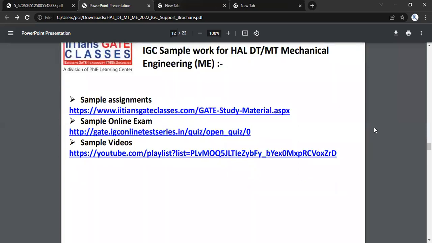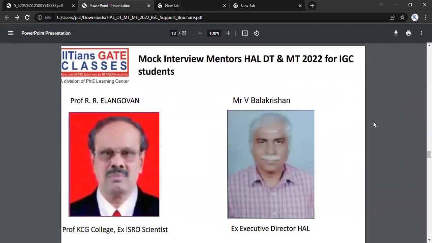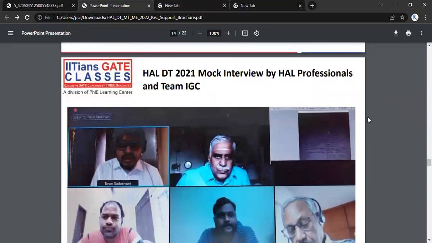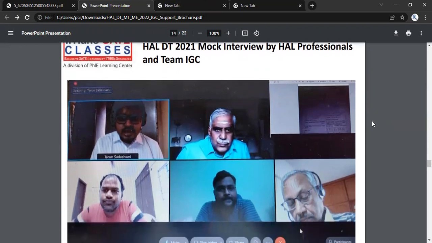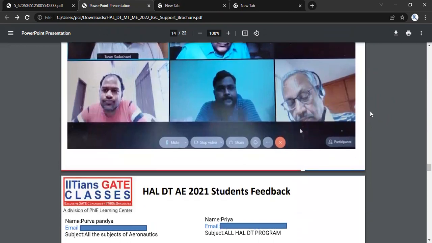Not only this, once you qualify after clearing the written examination, we will be providing a mock interview session by the mentors. They are mentors from ex-executive director HAL and ex-ISRO scientists. Not only these two, many others are also there. These are the mock interviews that already happened for last year's candidates who were selected. So these are the things supported by the IGC, and of course, free of cost. That is also one important thing.